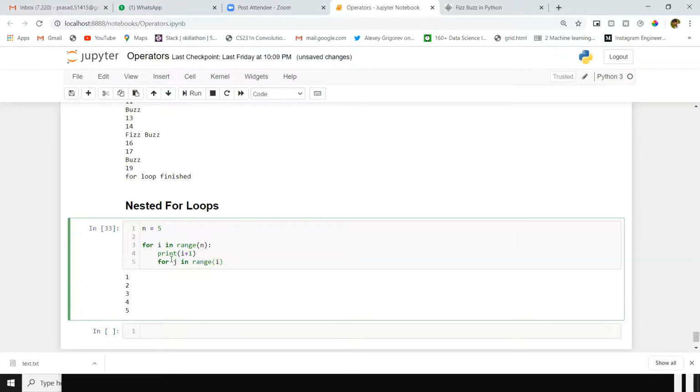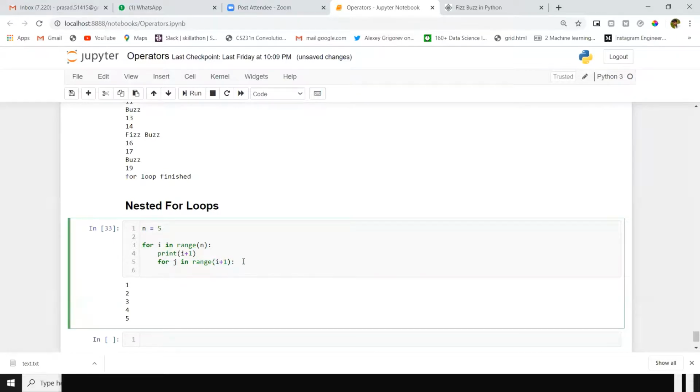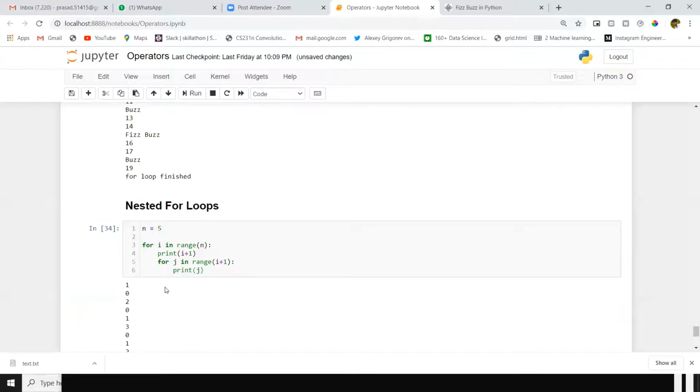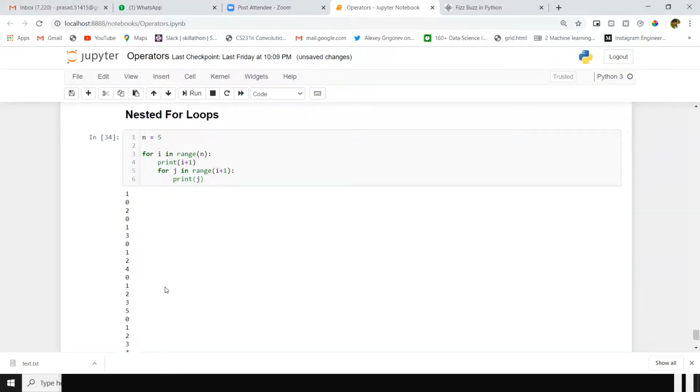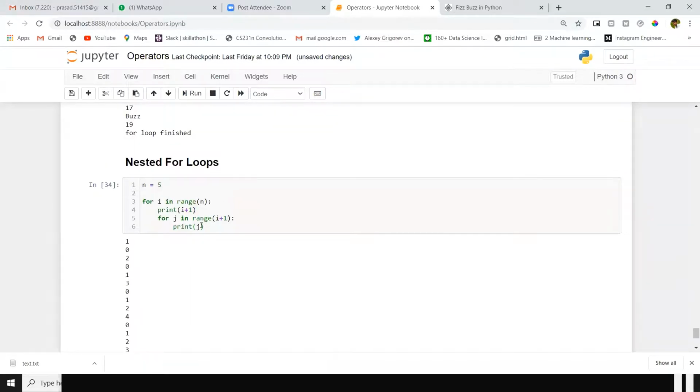I am taking one more new variable, j, in range of i. Let us assume i plus 1 here. We got some output, but here we have to change something.